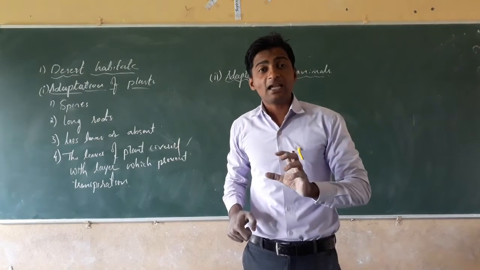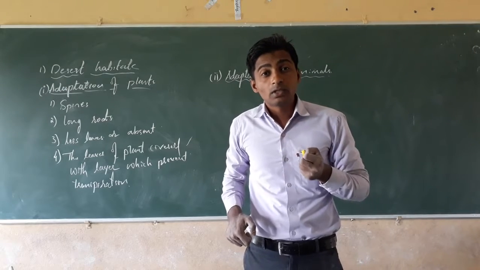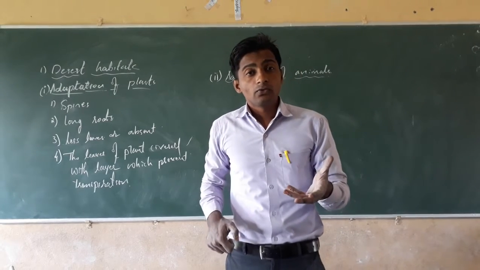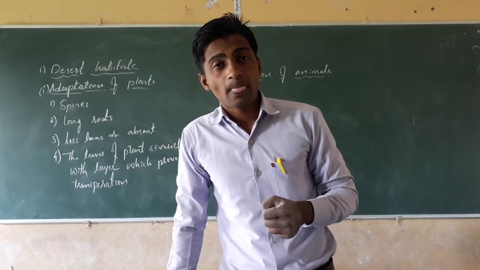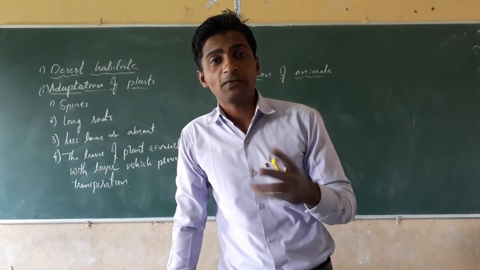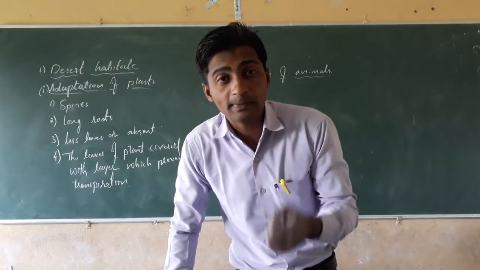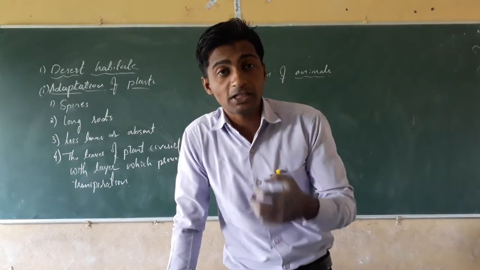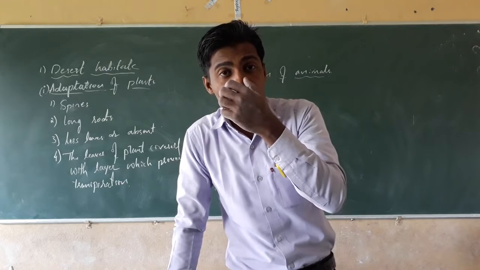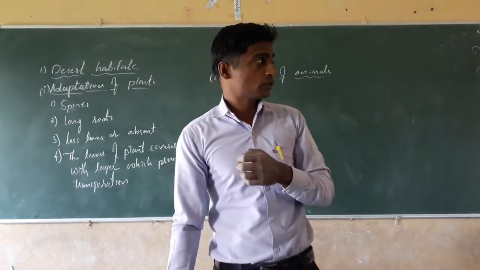In the desert during daytime, the temperature is high, near about 40 to 45 degrees Celsius, and in some areas near about 50 degrees Celsius. What happens, dear students?